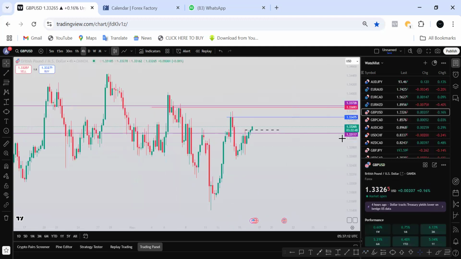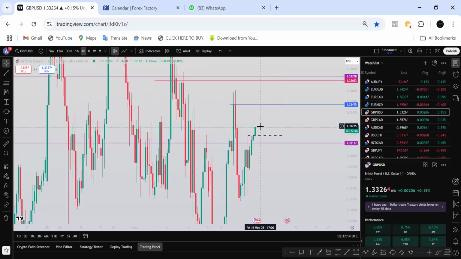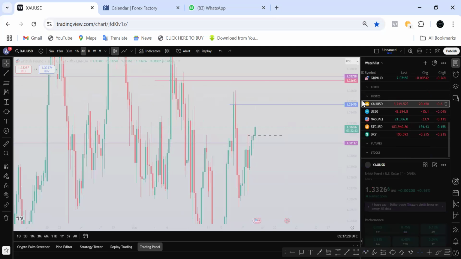GBP USD has already moved. So taking a buy over here, price is already in the middle of the range, so I will not be interested. So far AUD JPY, Euro AUD, Euro CAD, Euro NZD are the currency pairs that are on top of my watch list. So let's check gold.